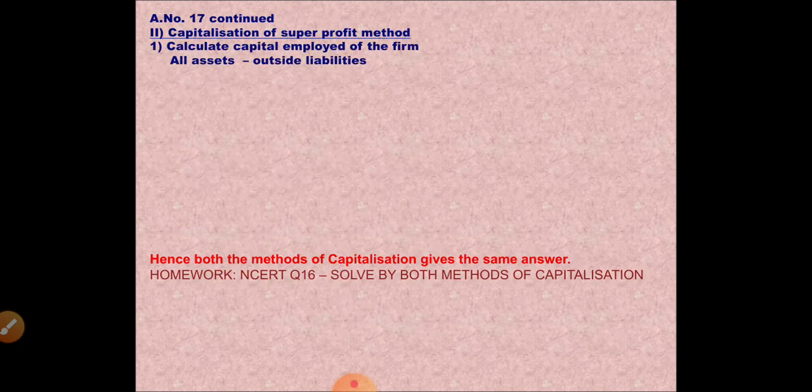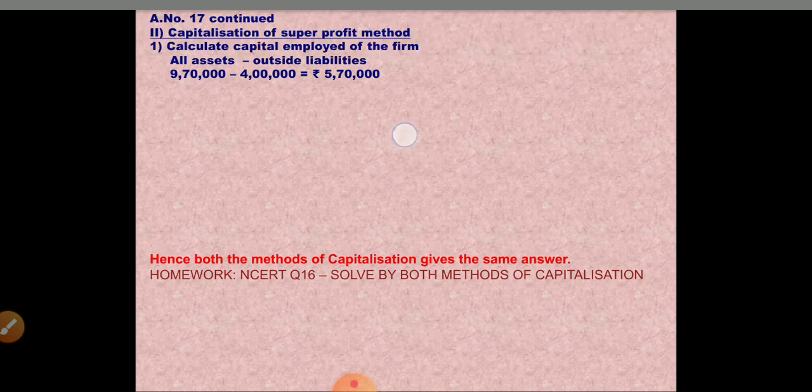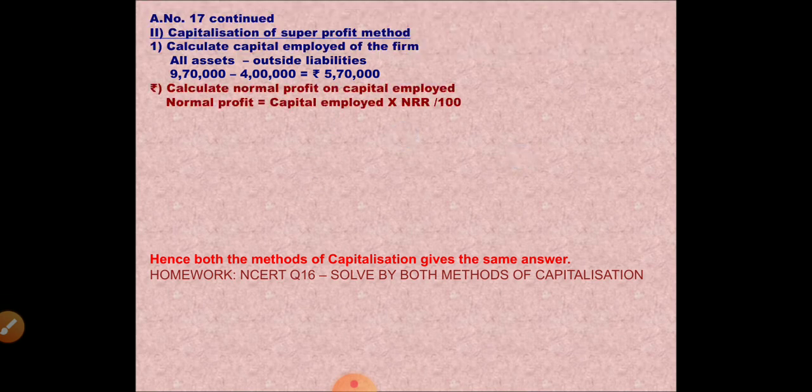Let us see capitalization of super profits method. Under capitalization of super profits method, what we have to do? First we have to find super profits. So average profit is already given. We have to calculate normal profit. Normal profit is equal to capital employed, that is 5,70,000 into normal rate of return, that is 57,000.